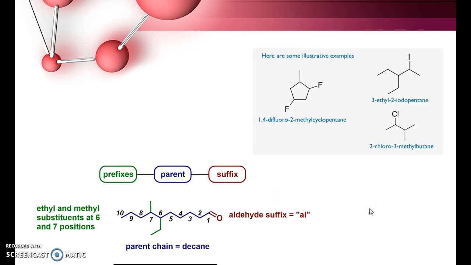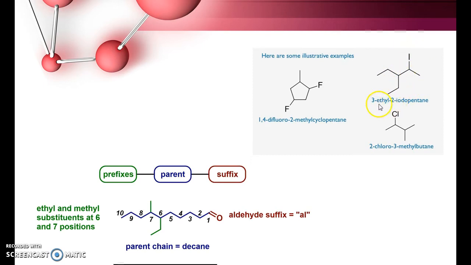Let us name the halogen related compounds. Here the parent is made up of 5 carbons. So pentane, and the system is cyclic, so cyclopentane, and the substituents are 2 fluorines and 1 methyl. Since fluorine comes first alphabetically, it is 1,4-difluoro-2-methyl cyclopentane. And similarly, in this one the substituents are ethyl and iodine.